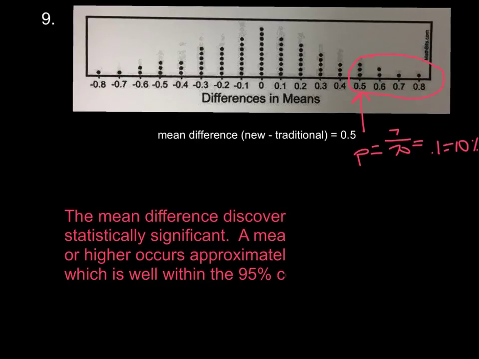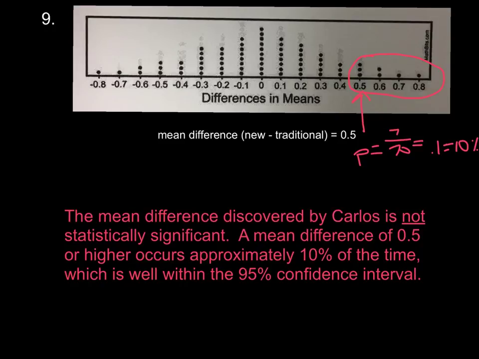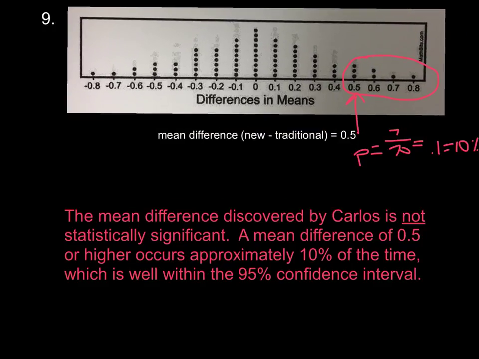All right, this is what I wrote. I said, the mean difference discovered by Carlos is not statistically significant. A mean difference of 0.5 or higher, see right here, occurs approximately 10% of the time, which is well within the 95% confidence interval.